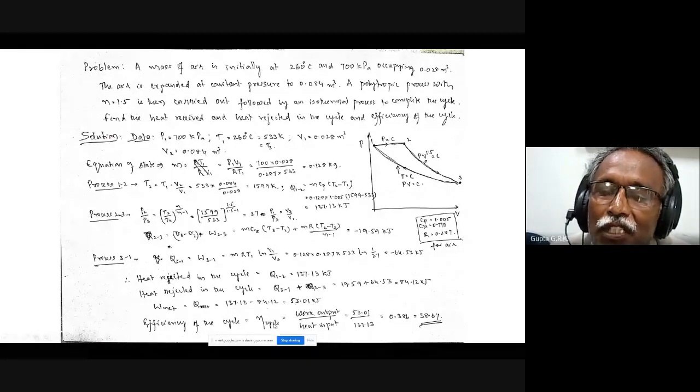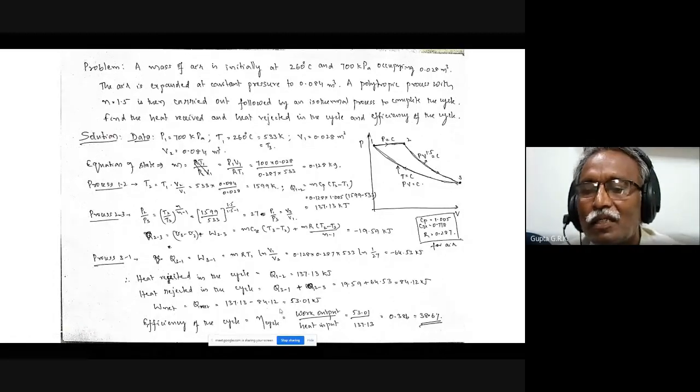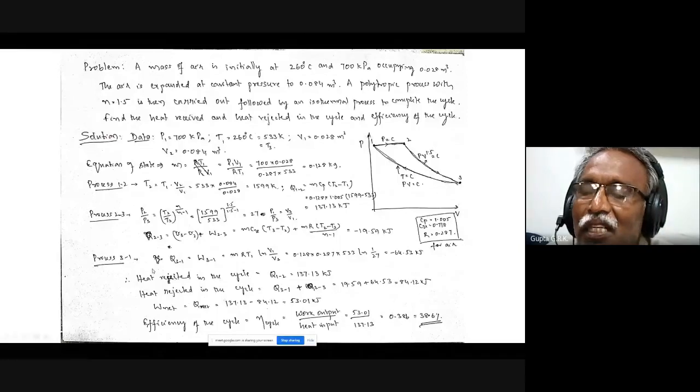And so efficiency is work output by heat input. I didn't calculate the work output, because the net work transfer is equal to the net heat transfer.